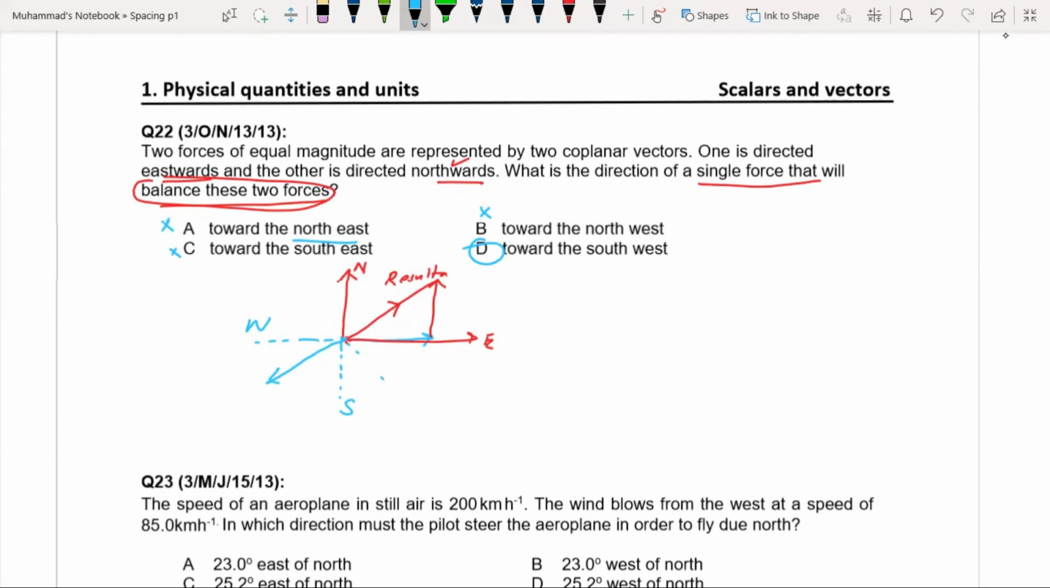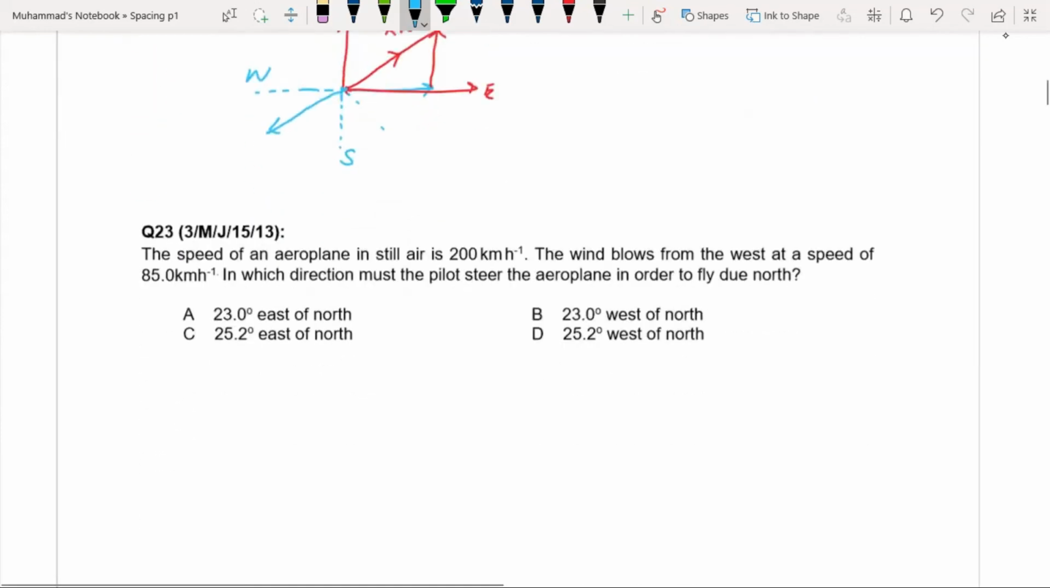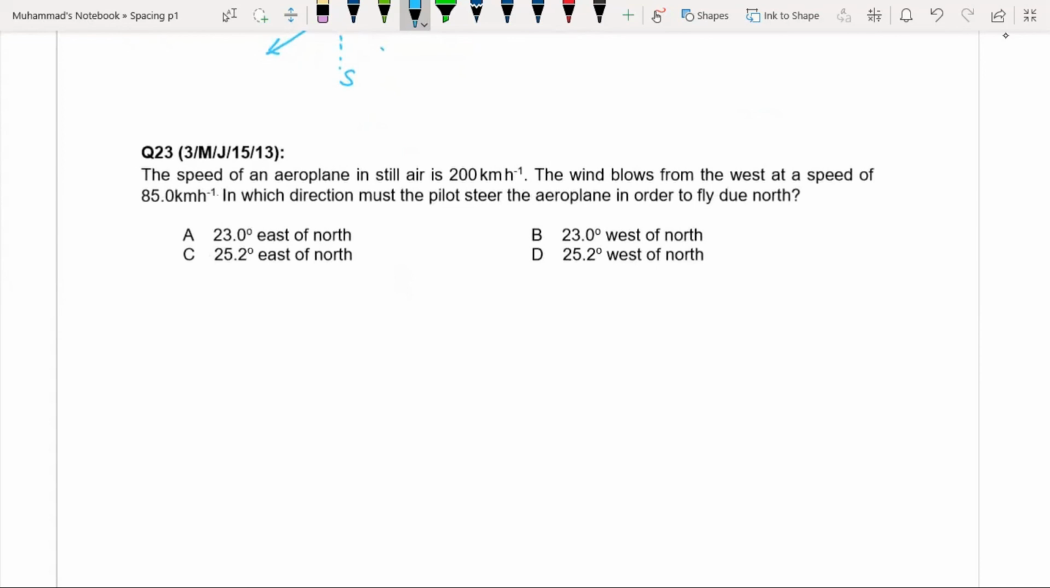So this question belongs to equilibrium, so don't worry about this. I will again explain this question in the equilibrium chapter. Question 23. This is the last question of this vector exercise.